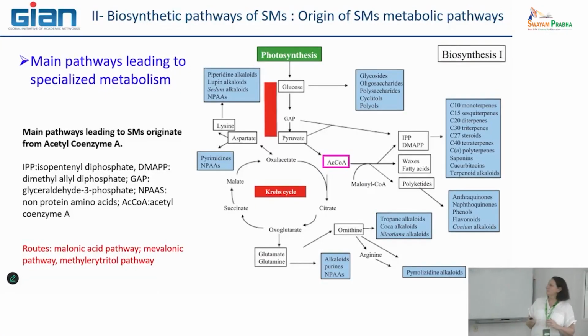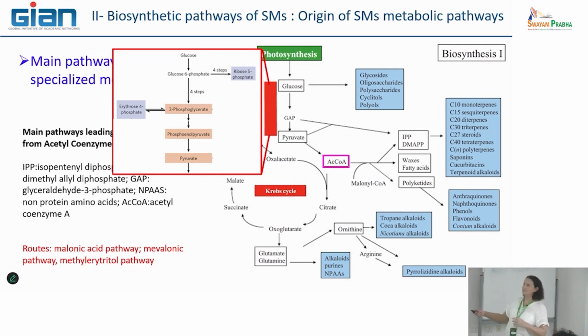There is a first view that is very interesting. It is what I proposed to you yesterday, that the driving metabolism is photosynthesis. Photosynthesis leads globally to the production of glucose, and this glucose can be transformed via several steps to give some particular precursors, such as erythrose phosphate and pyruvate.